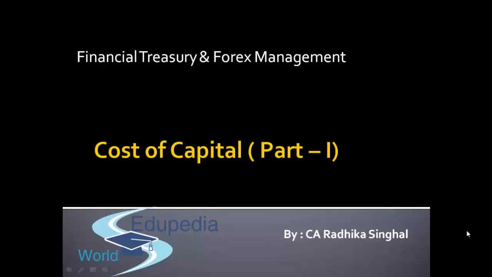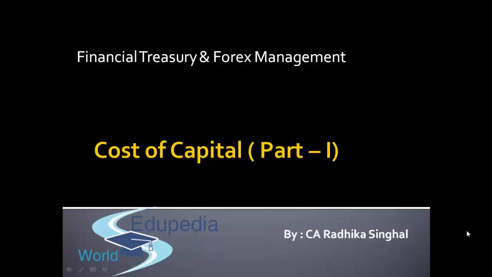In the last class, we started regarding nature and significance of financial management. There we started what is financial management, why it is so important. If you remember, in the last class we started regarding economic value added, where we used cost of capital to compute it. So in today's class we are going to study what do we mean by cost of capital and how do we compute it.